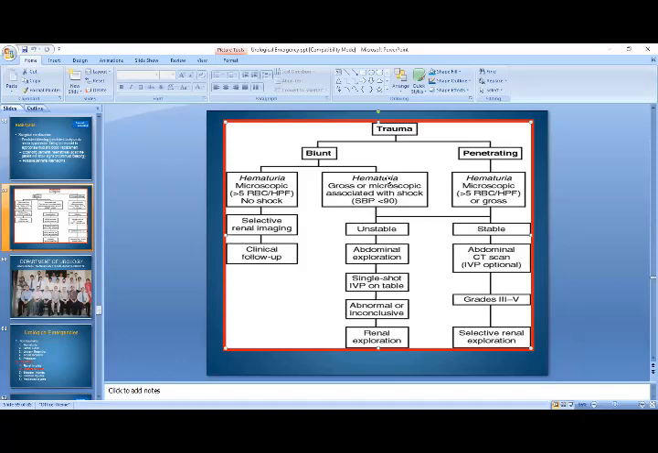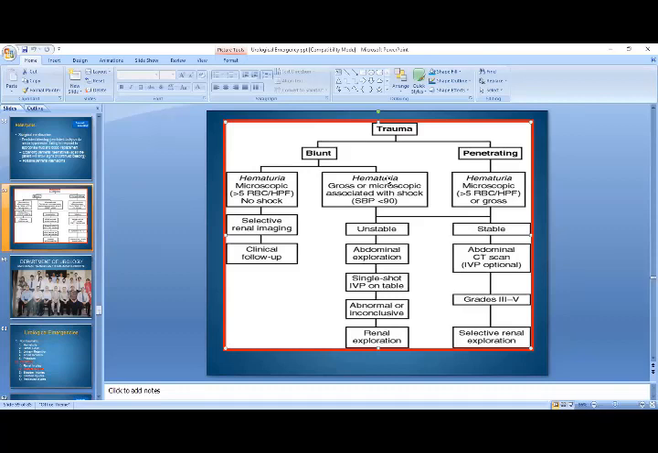So in case of hematuria, microscopic or gross, in case of blunt injuries, the patient may be stable or unstable, and you can categorize into both. If the patient is stable, then abdominal CT can be carried out, and if it shows grade 3 to 5 injuries, then you can go for selective renal exploration. Whereas if the patient is unstable, then you can go for abdominal exploration, single shot IVP on table, and if abnormal or inconclusive, then renal exploration.